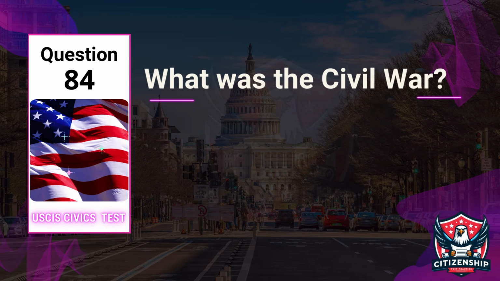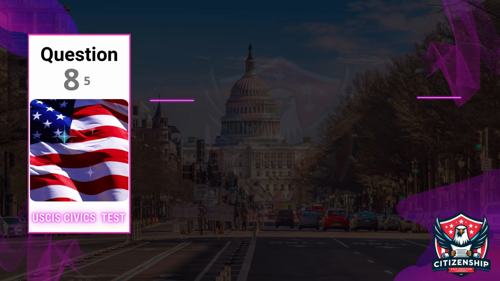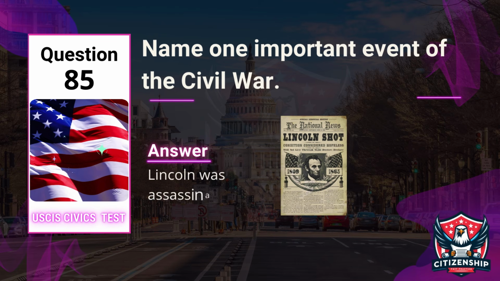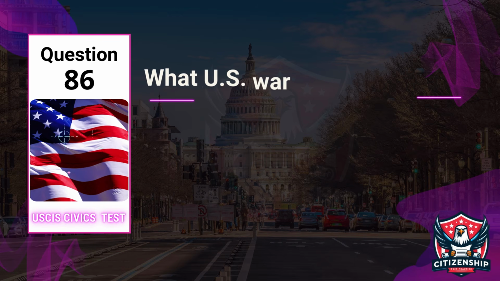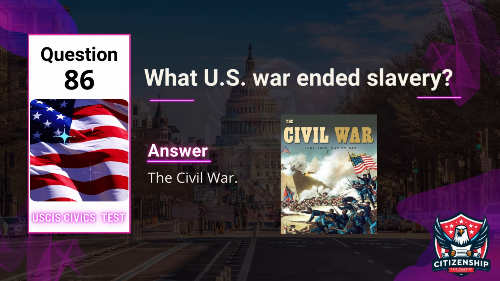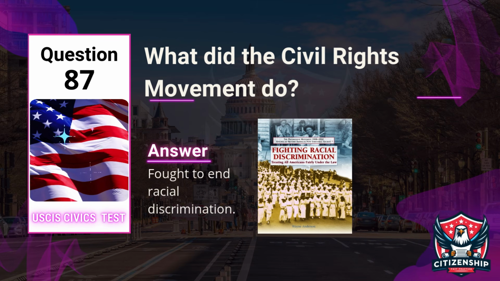Question 84. What was the Civil War? Answer: The war between the North and the South. Question 85. Name one important event of the Civil War. Answer. Lincoln was assassinated. Question 86. What U.S. war ended slavery? Answer. The Civil War. Question 87. What did the Civil Rights Movement do? Answer. Fought to end racial discrimination.